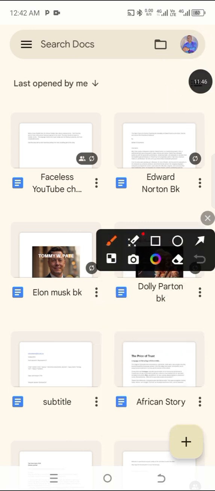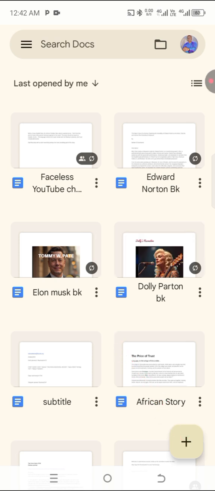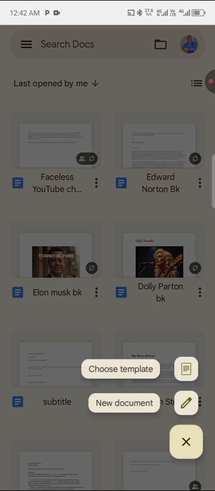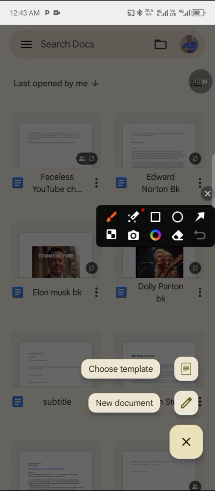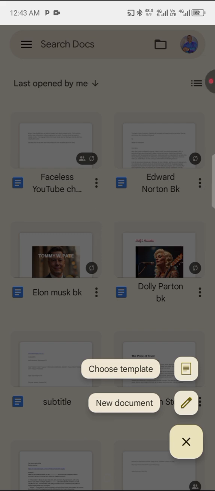So you press this place, click on this icon that looks like a plus. You can see the plus icon here. So when you click on it, it will ask you to choose template or new document. So which one do you want to do? So what you have to do is select new document.